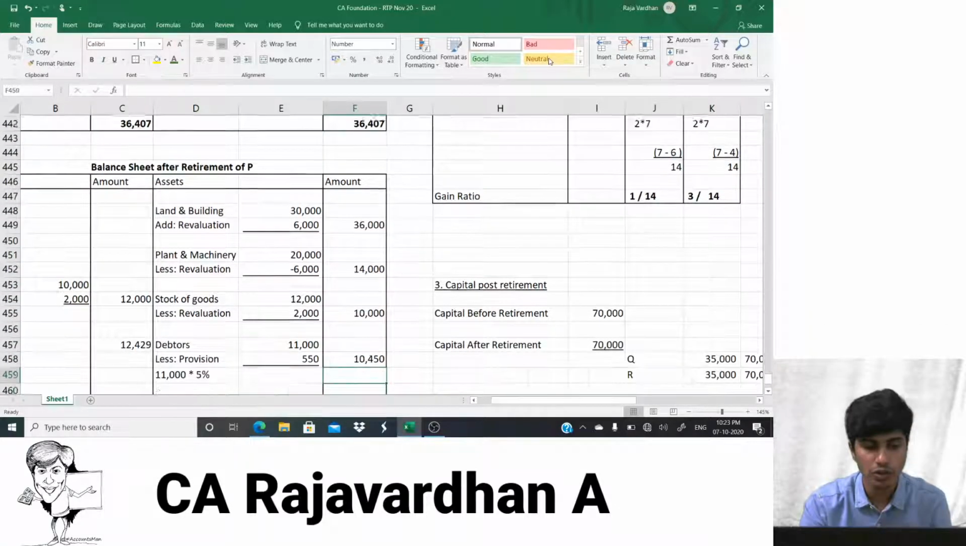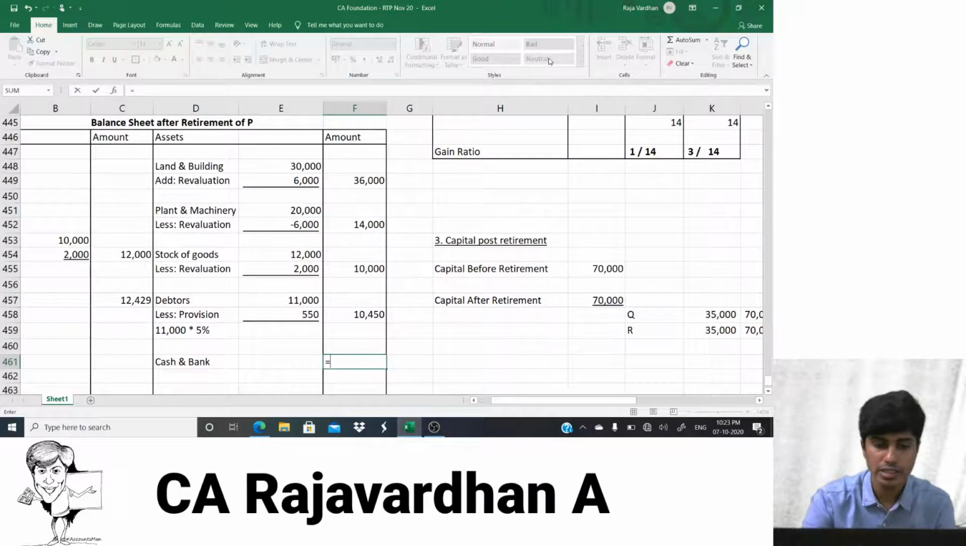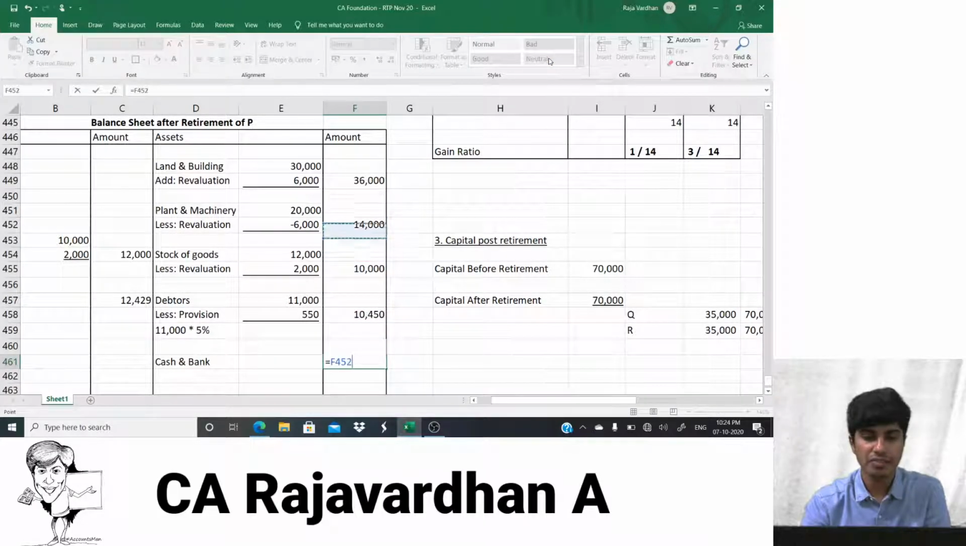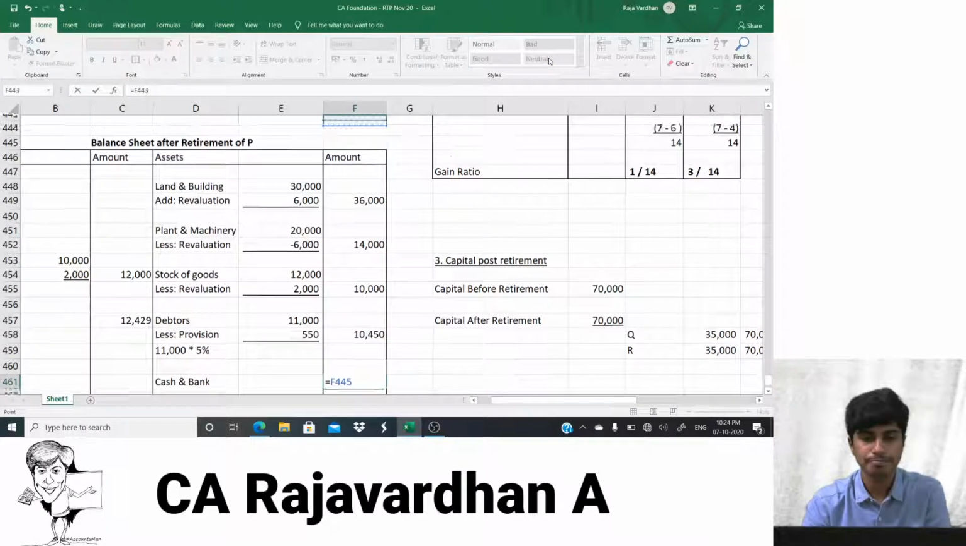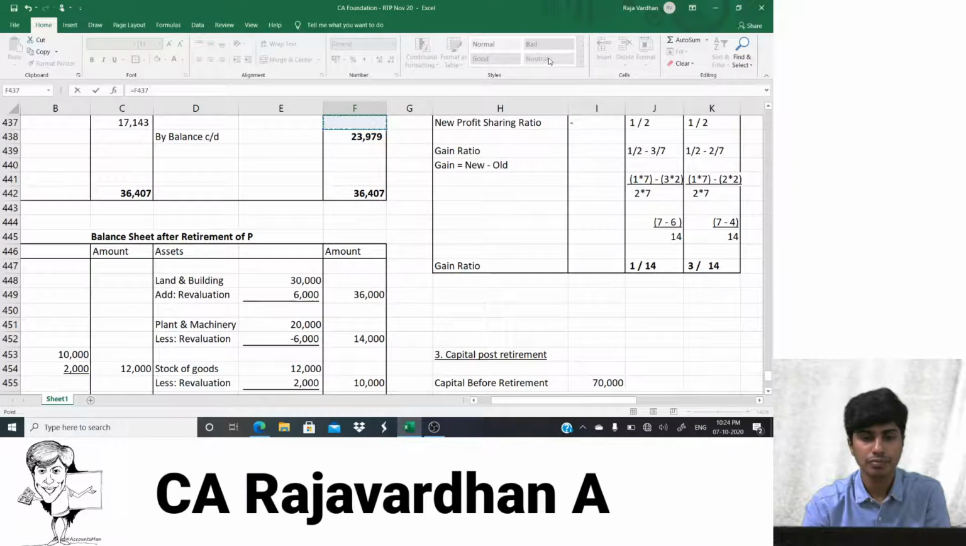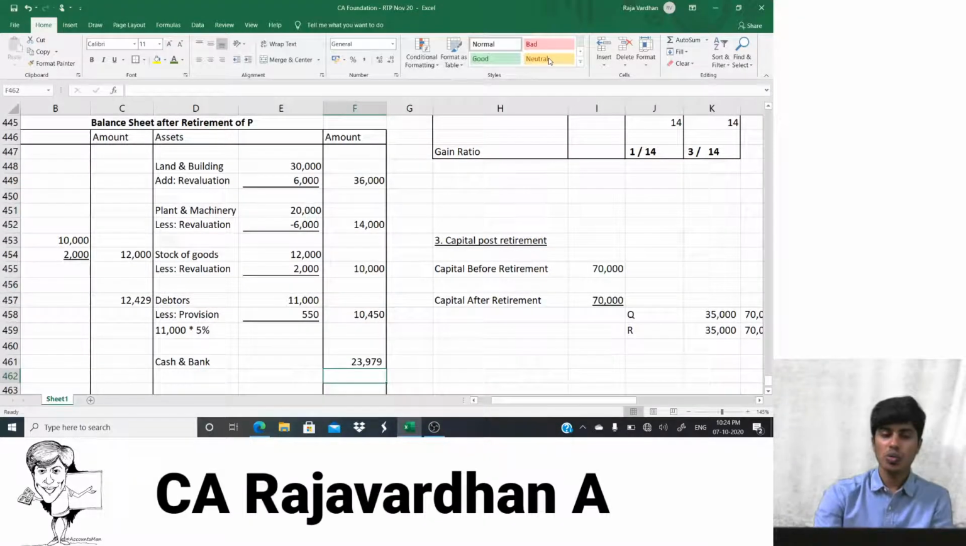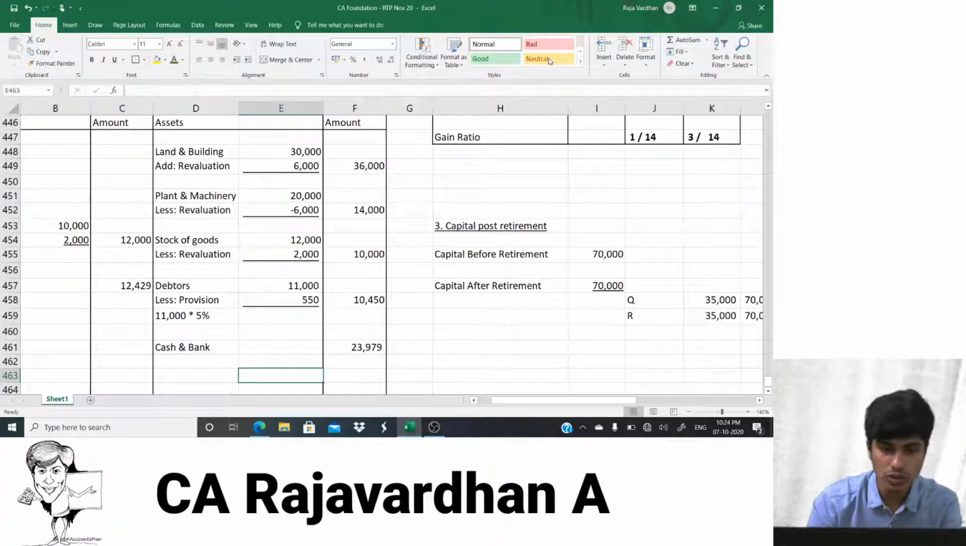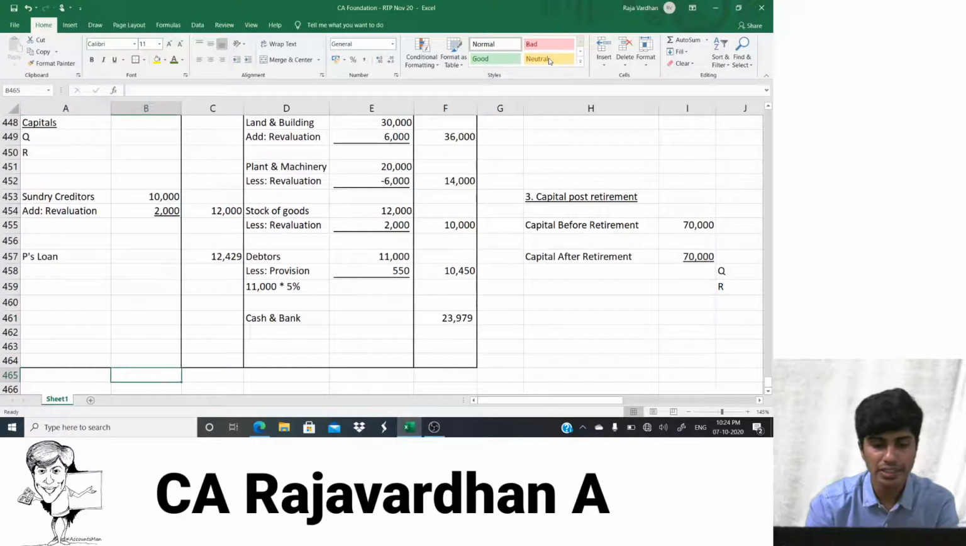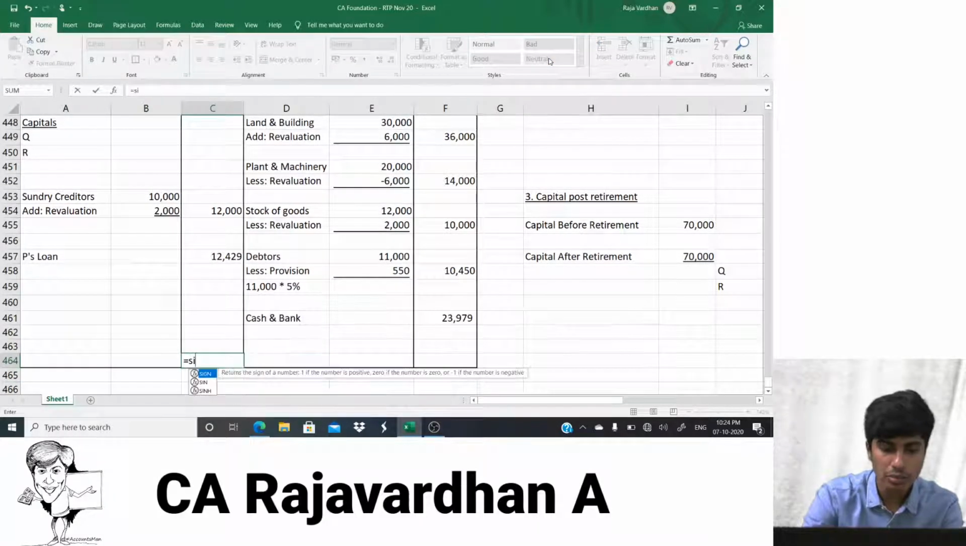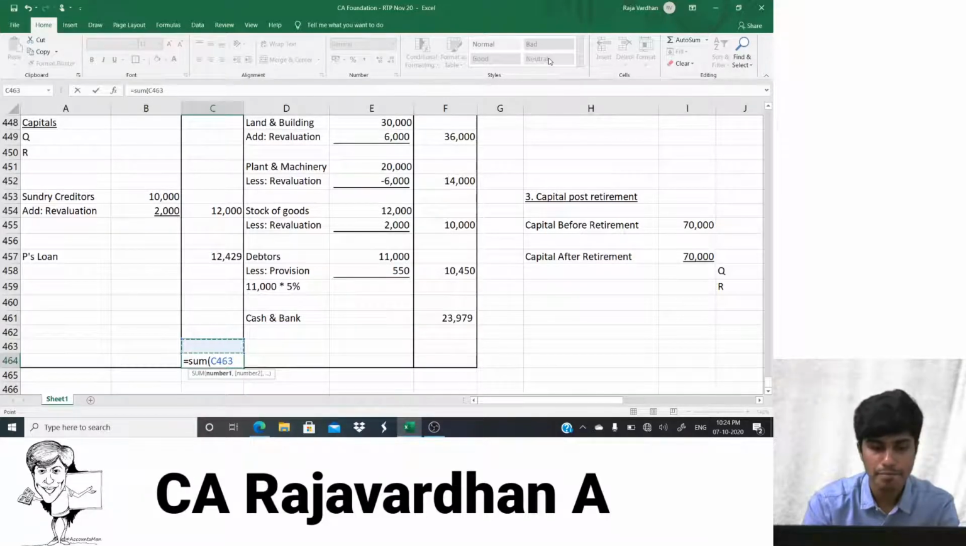Cash. Have I written it already? Yes. I'll just select it. 23,979. Once I've done that, my cash account is also done. Only thing that's left now is the balance sheet. I would have to just check the totals, pray to God, and then check if your balance sheet will tally.